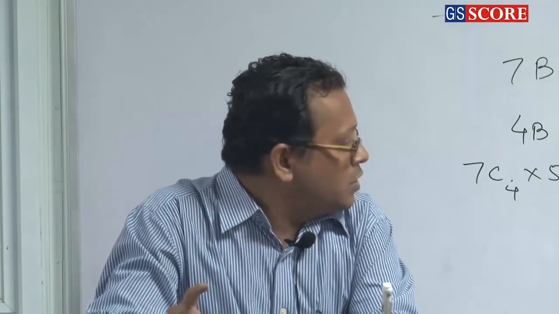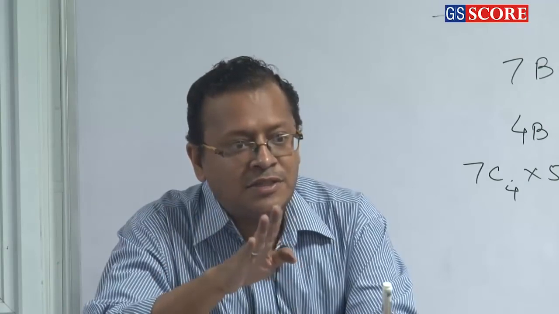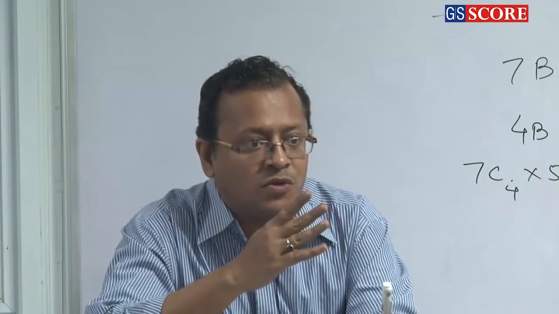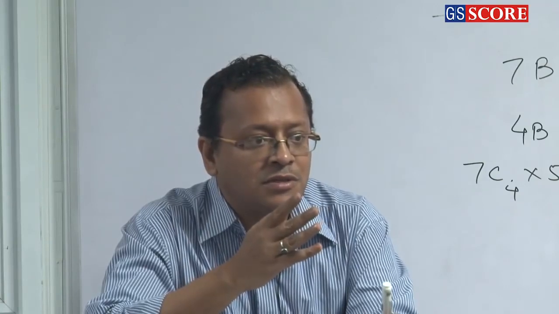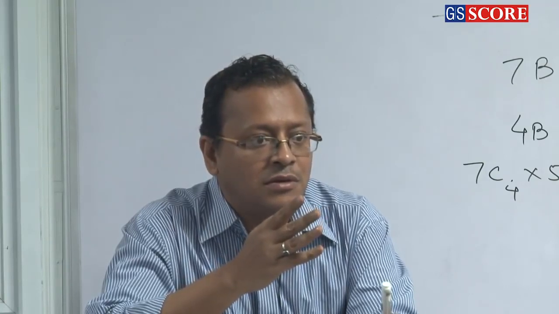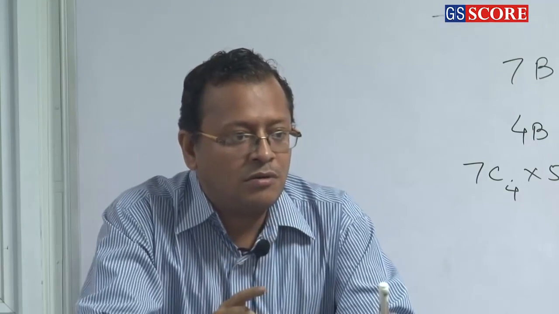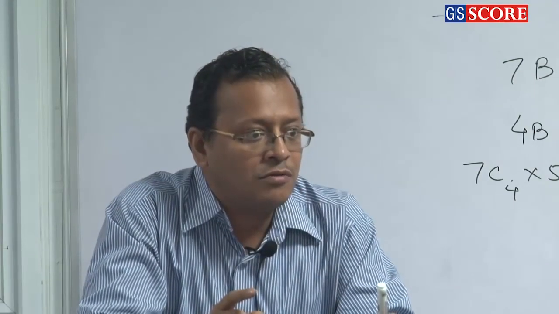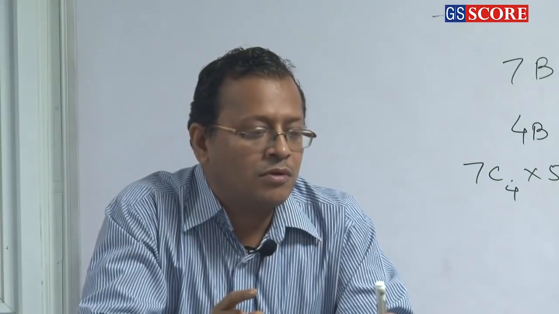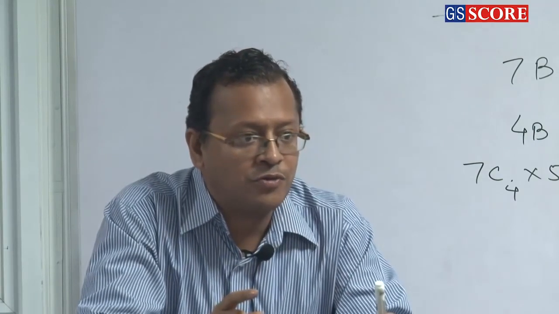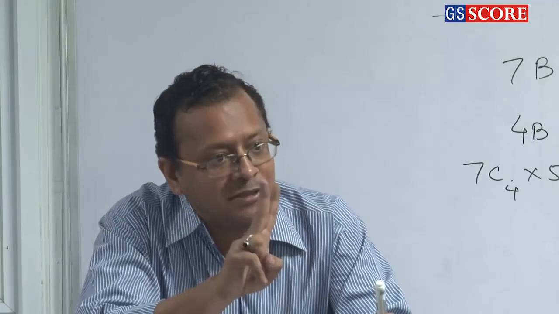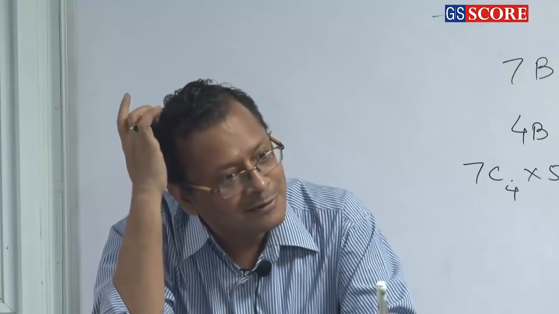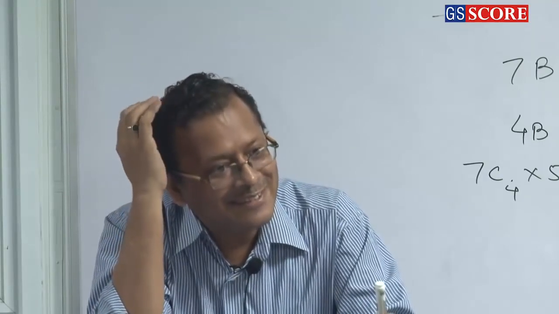Say G1 is there, G2 is out. So I have to select 1 from 2 and 2 from 3. 1 from 2 and 2 from 3, and that is repeated twice. This is for G1 as well as G2.